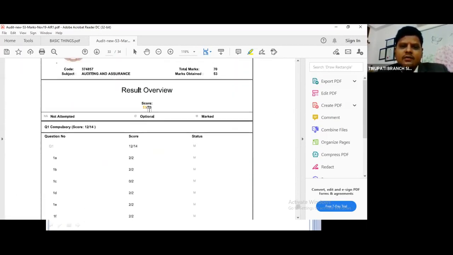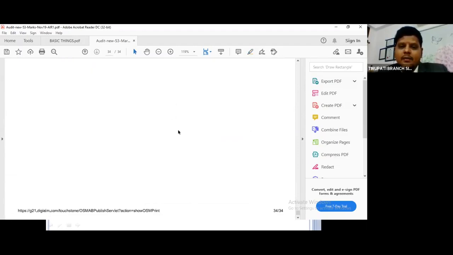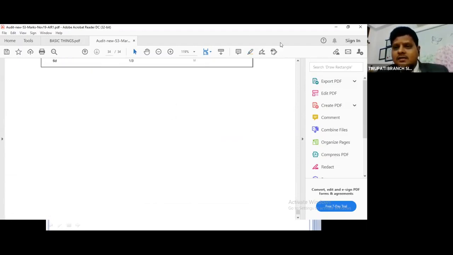So this is the final marks: 53 out of 70 has been got. It is a rank holder paper actually. It is an all-India ranker paper that I have taken. So this is how they have written exams. So I thought with this I can conclude my session.